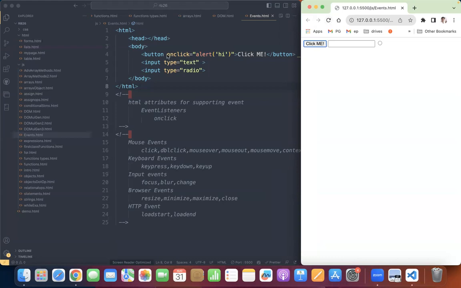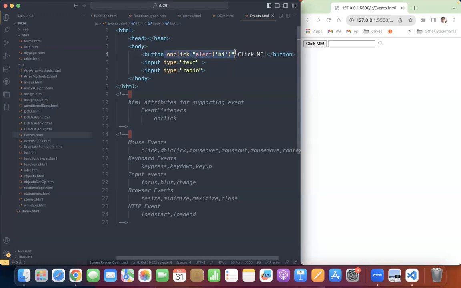We are listening, the button is listening only to click event. We have configured our button in such a way that हम सिर्फ क्लिक इवेंट के लिए सुनते हैं और कुछ नहीं. सही. Next, so this on click will listen to the click event and it will execute the alert hi. Okay.